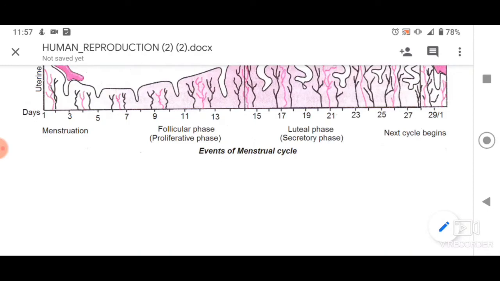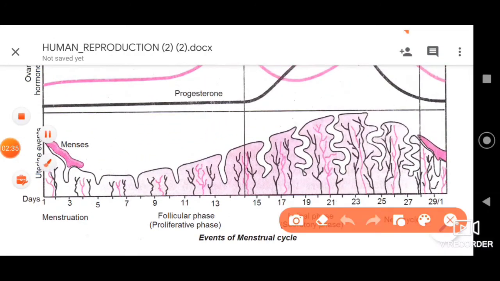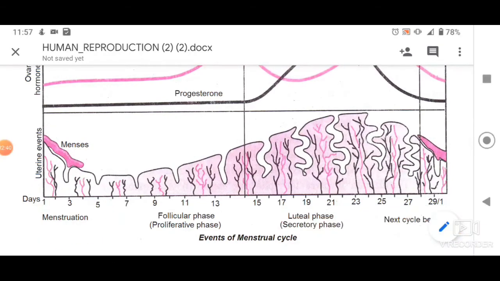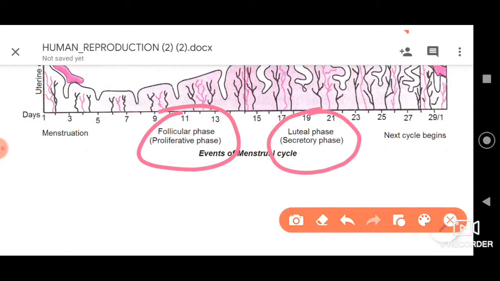So, the phases of the menstrual cycle. The menstrual cycle can be studied in 3 different phases. The first one, let me tell you, is the menstruation phase. Secondly, we have the follicular phase, which is also referred to as the proliferation phase, or even the pre-ovulatory phase. Then finally followed by the luteal phase. These are the 3 phases which we can find with respect to the menstrual cycle, my dear friends.